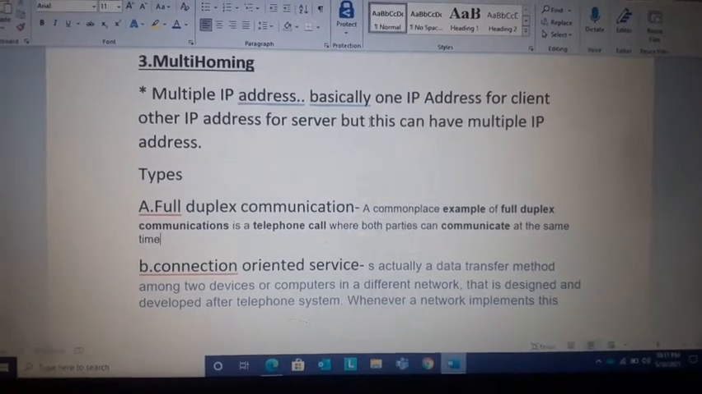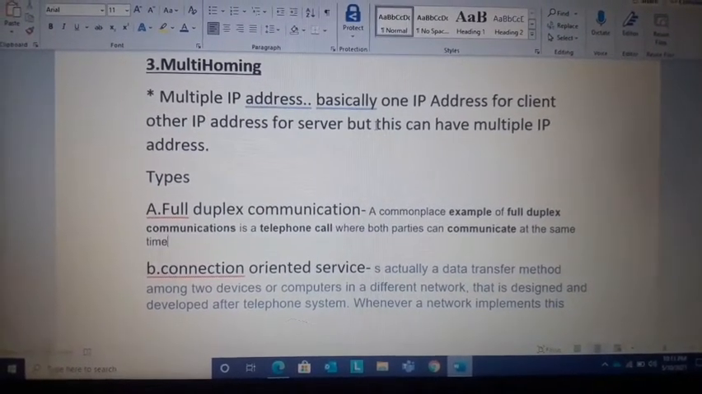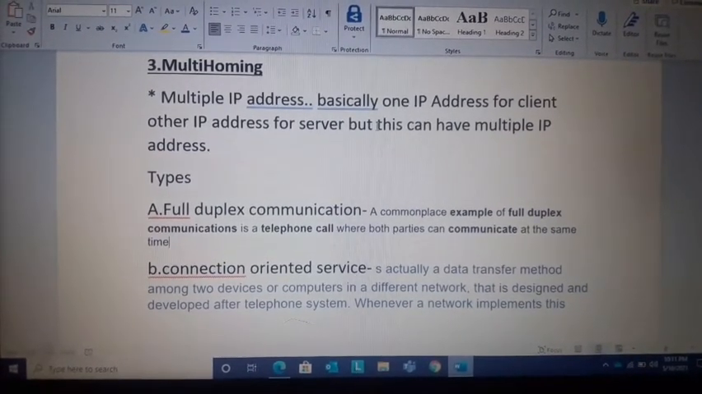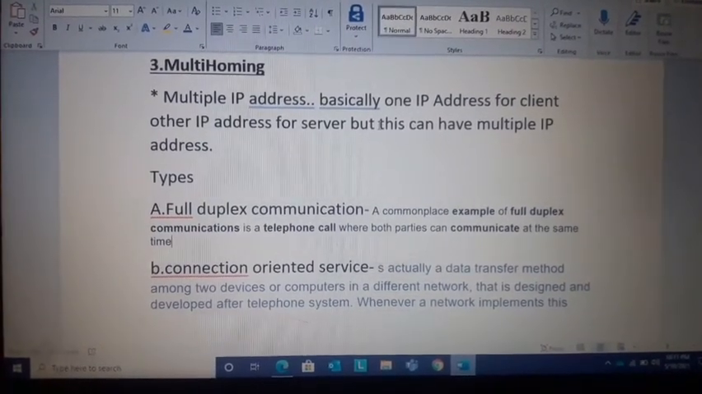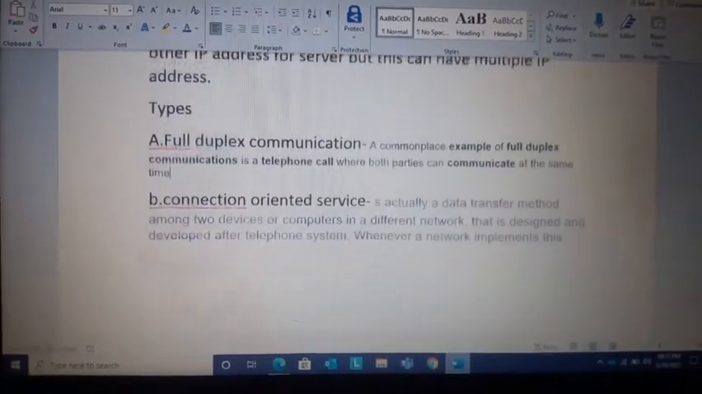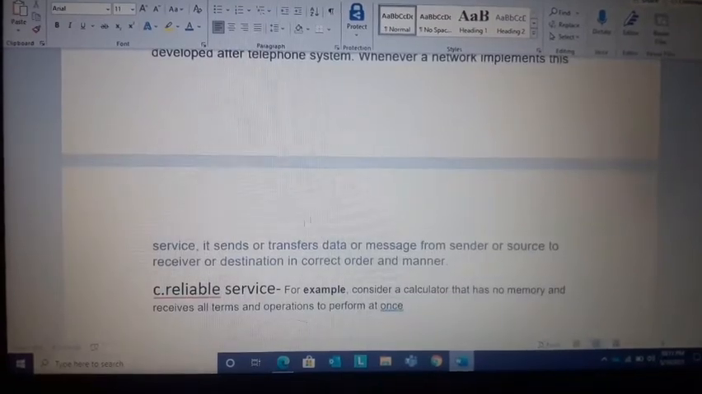Last, we are going to see about multi-homing. Multi-homing has multiple IP addresses. Basically, one IP address for the client and another IP address for the server, but this can have multiple IP addresses. These are the types of multi-homing: full duplex communication, connection oriented service and reliable service.